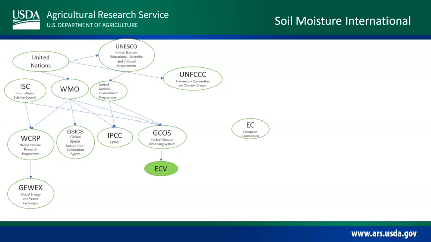ECV stands for Essential Climate Variable. That's the only green part I have on here. Soil moisture is an essential climate variable. It's an important parameter, or variable, that we need to quantify if we want to understand climate. This is one of the reasons why all of you probably have a job. At some point, someone said, hey, soil moisture is important. We need to monitor this. It is an essential climate variable. So if you heard ECV,